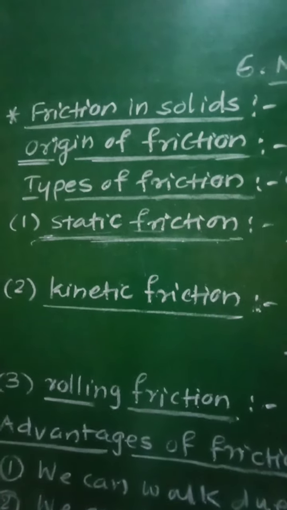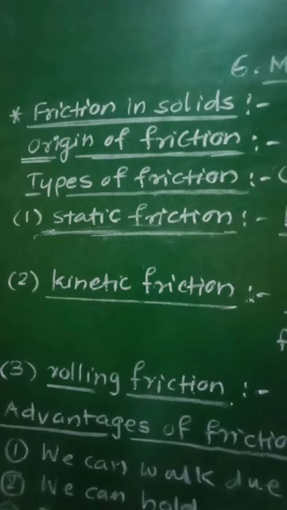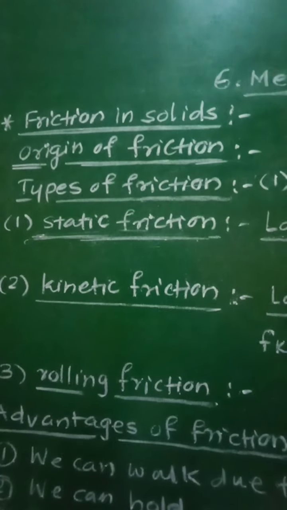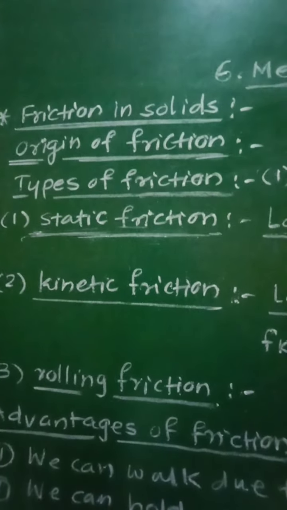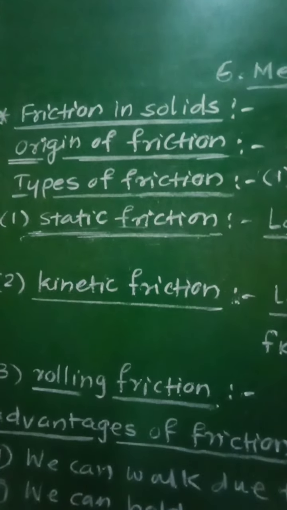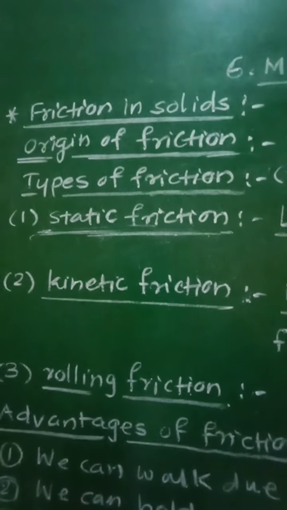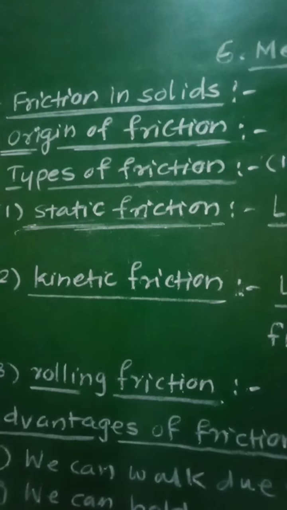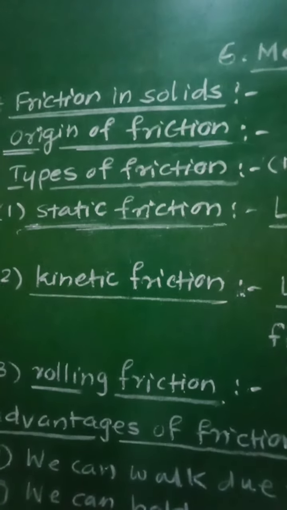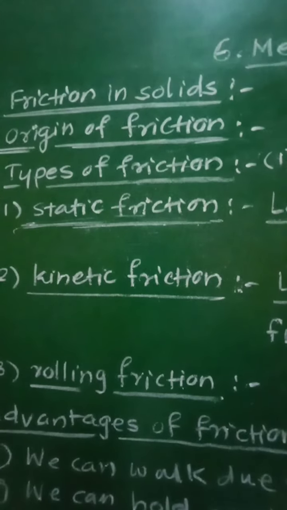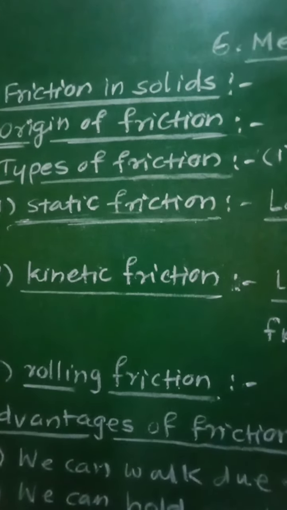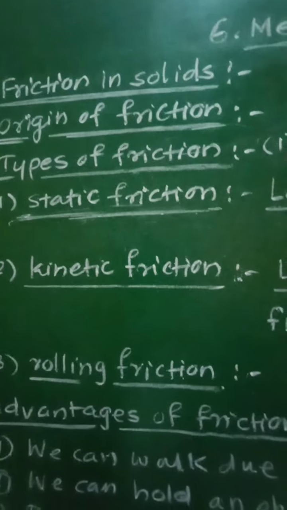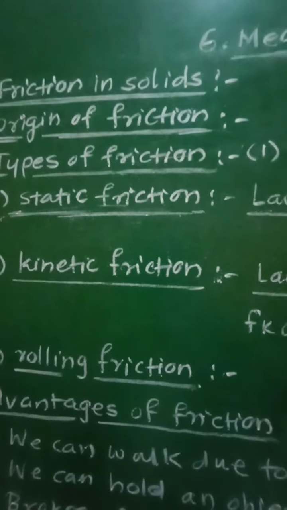Now the frictional force which balances applied force when the body is static, that is at rest, is called as force of static friction. That is, static friction prevents sliding motion of the body.